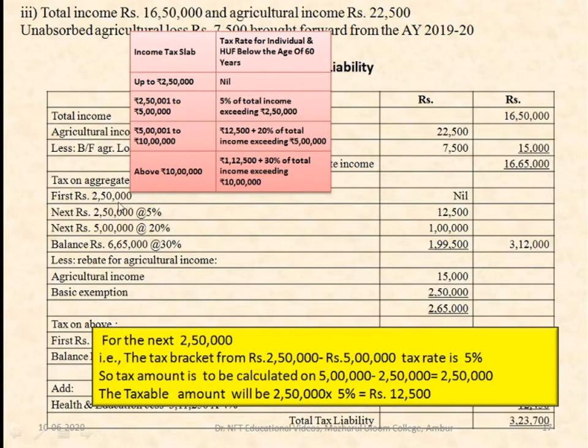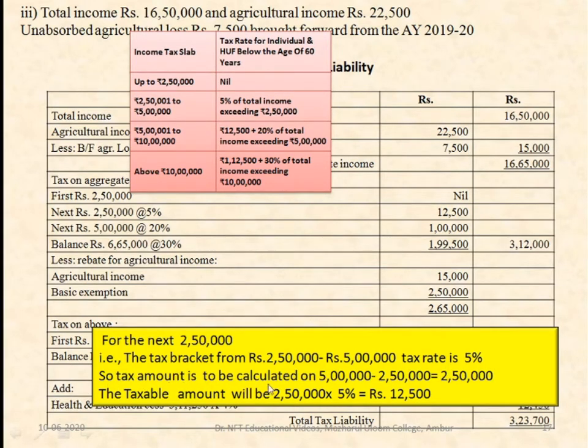For the next 2,50,000, that is from 2,50,001 to 5 lakh, the tax rate is 5% on income exceeding 2,50,000.